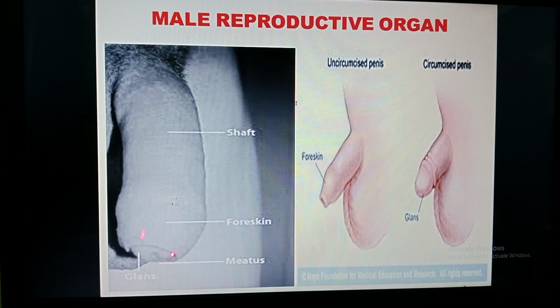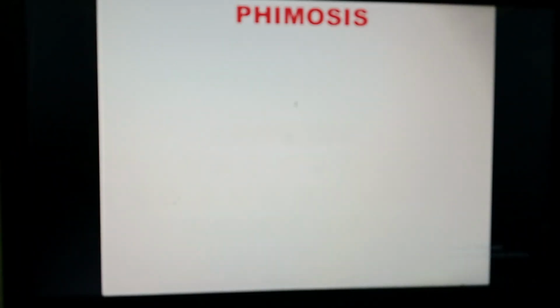The deposition has to be cleaned, otherwise, due to the collection of that, inflammation takes place, and that inflammation may ascend inside. It leads to UTI as well as inflaming the other reproductive organs. To prevent that, maintaining personal hygiene is a very important part for men. Now next we'll move on. What is phimosis?